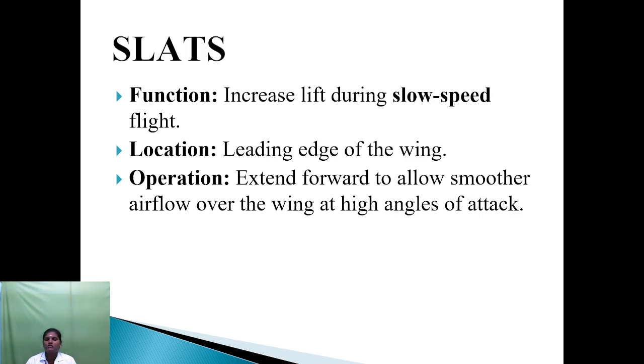Next one is slats. They function to increase lift during low speed flight. Location: the leading edge of the wing. The operation is to extend forward to allow smoother airflow over the wing at a high angle of attack.